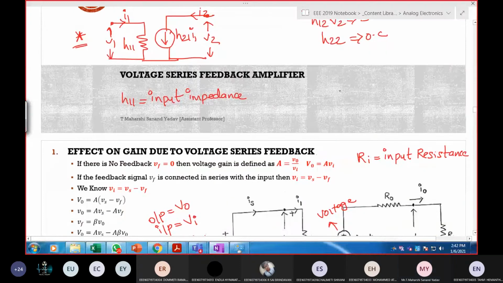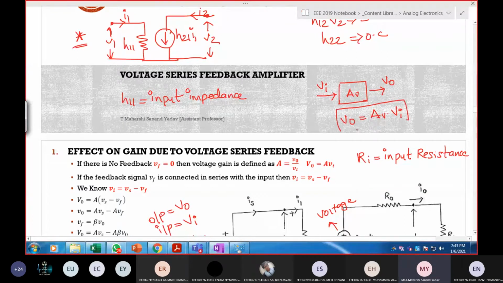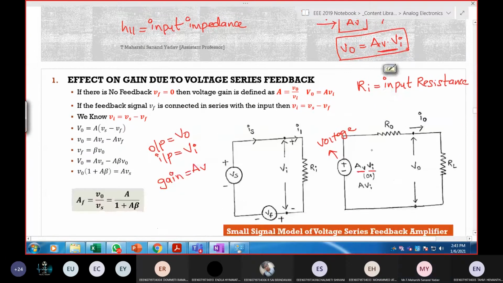Suppose this is an amplifier which is having a gain Av, and this is Vi, this is Vout. So here Vout can be written as Av times Vi. Yes or no? So simply I've written this path, Av times Vi. Here this is voltage. Why? Because here output is nothing but Vout.